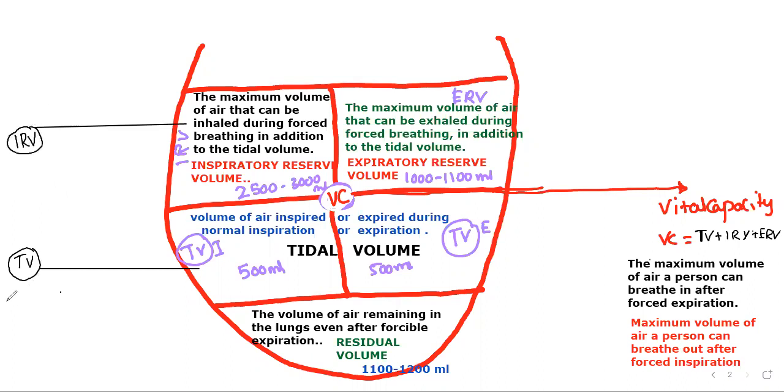I can breathe normally, then I can breathe forcefully, isn't it? So that is my capacity. That means I am talking about inspiration capacity.